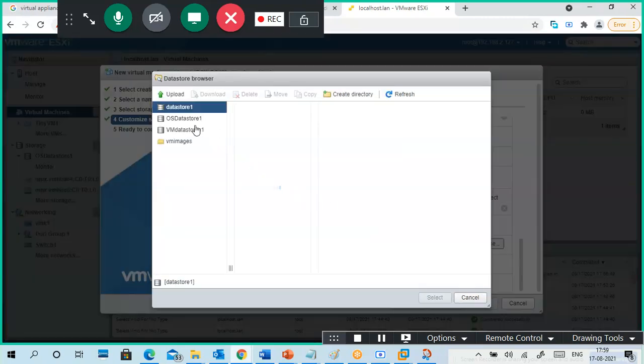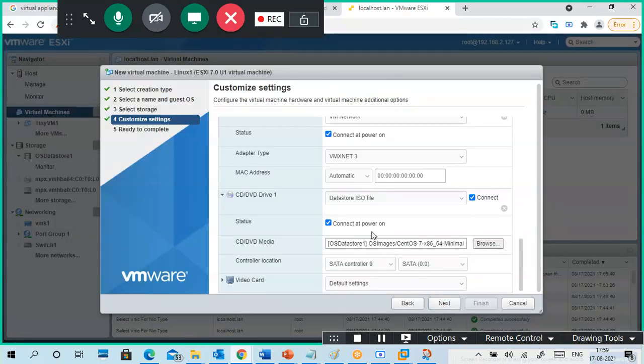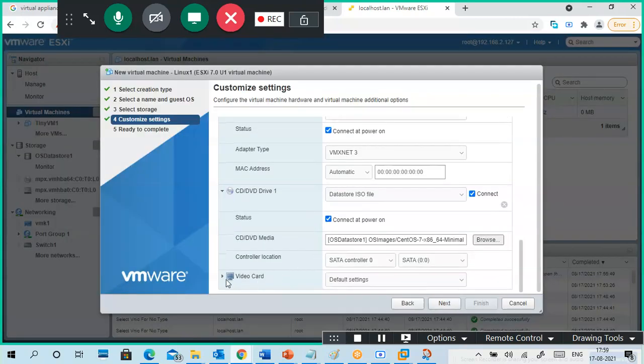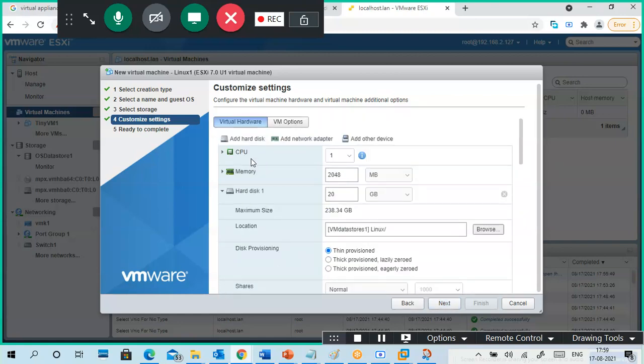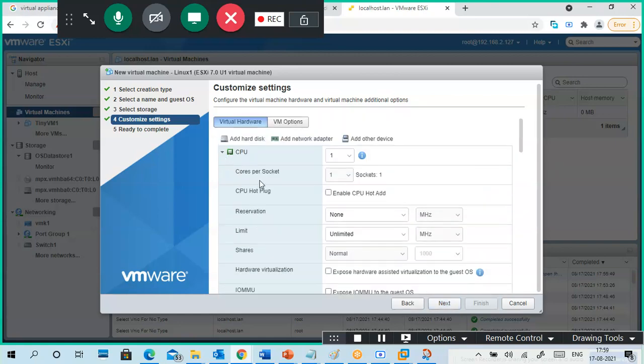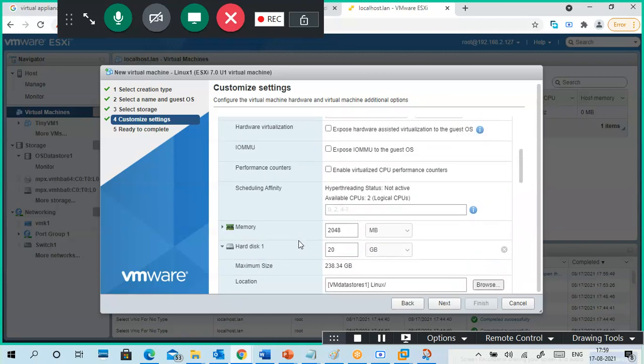So next is the datastore. OS datastore. Where is my image? This is my image, selected. Okay, like this. Video is not required, guys. Now look at CPU. Okay, one CPU, one socket. Other things I'm not changing because there are a lot of options.